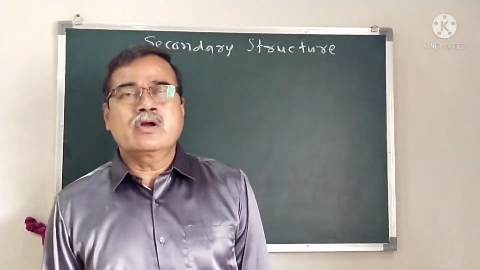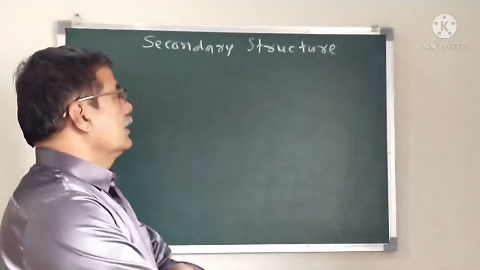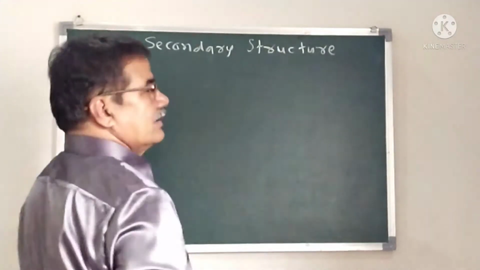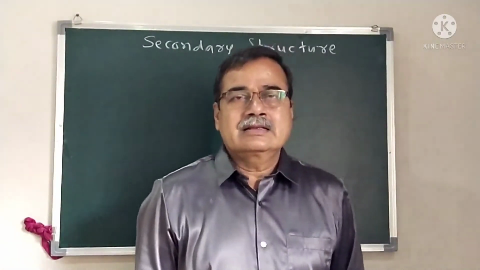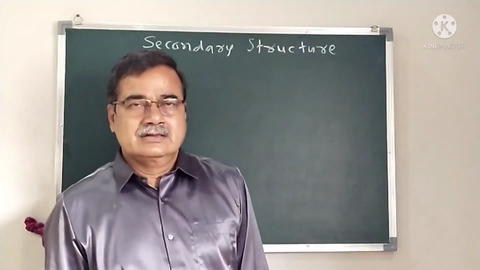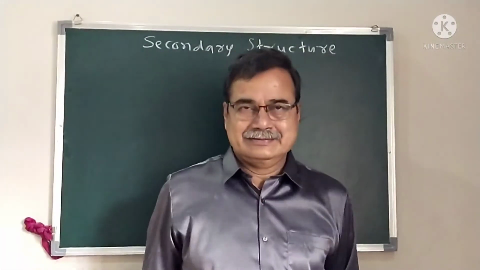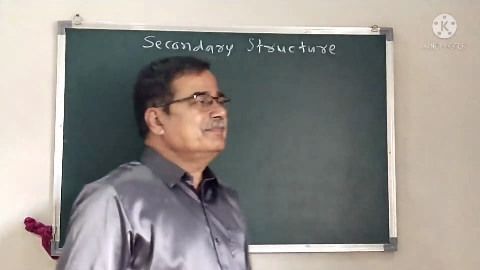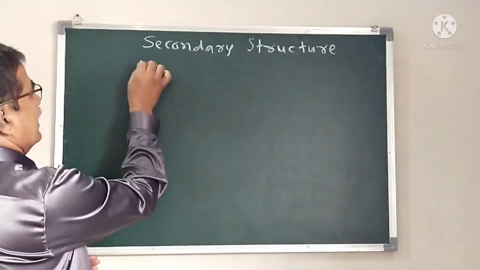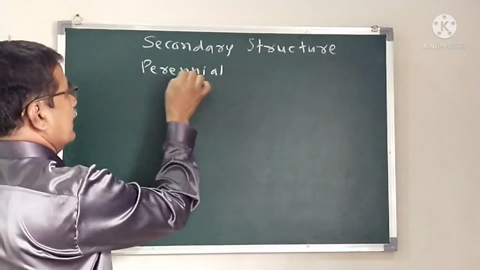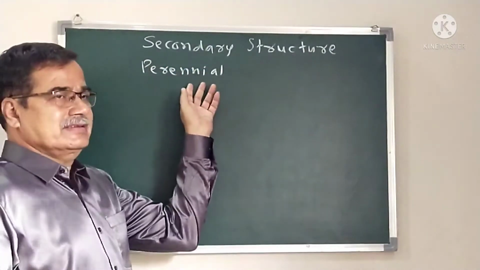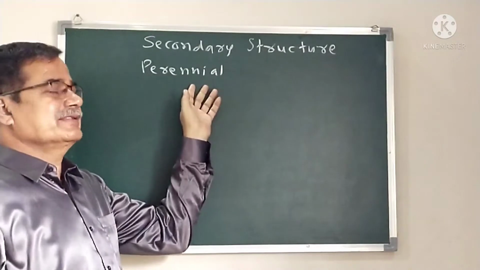Now we are going to see the secondary structure in a higher plant body. The secondary structure, that is why it is required. As the plant grows and becomes perennial, perennial in the sense that it remains for many years.